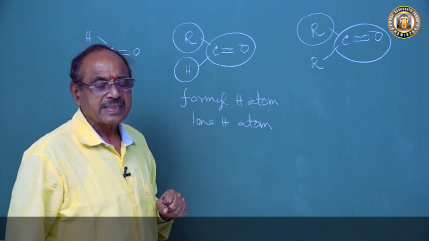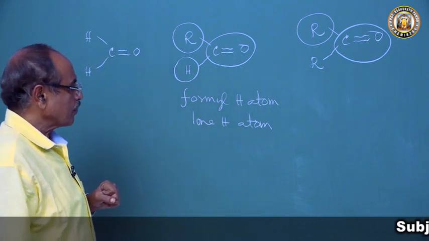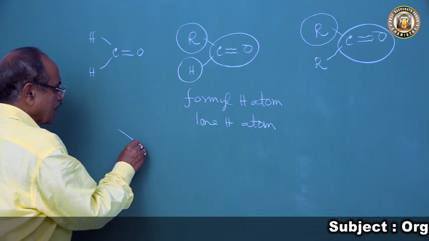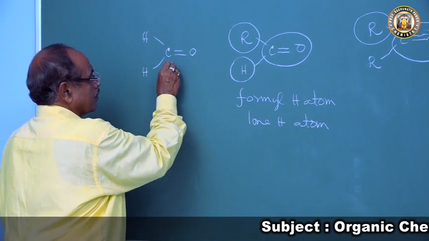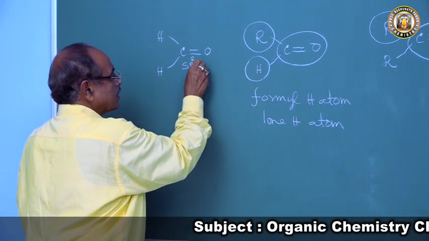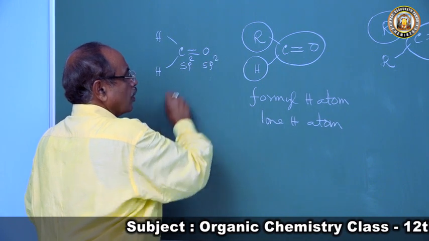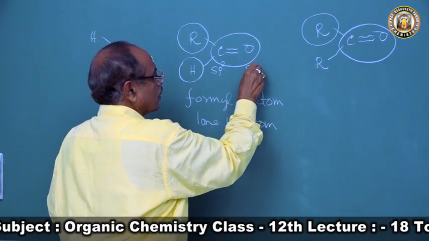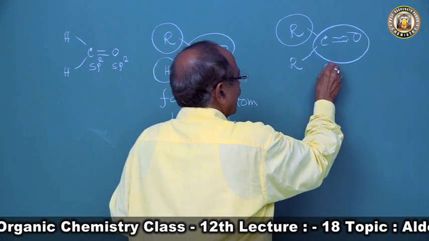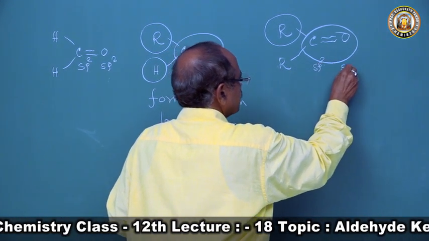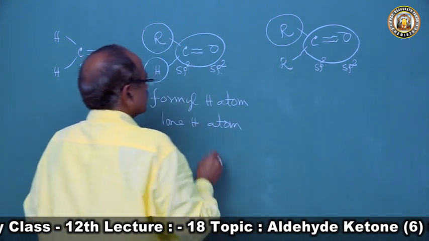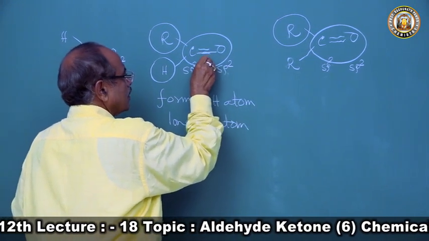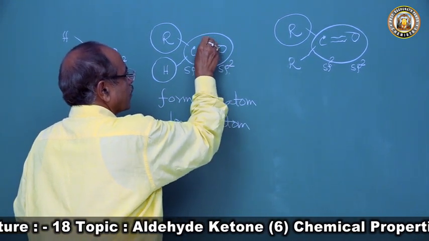We have discussed this while discussing resonance. In the carbonyl group, the carbon atom is in the sp2 hybrid state. Both the carbon and oxygen atoms in the carbonyl group are in the sp2 hybrid state. This bond is a sigma bond and this bond is a pi bond.